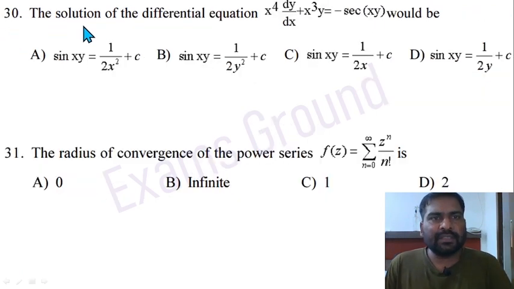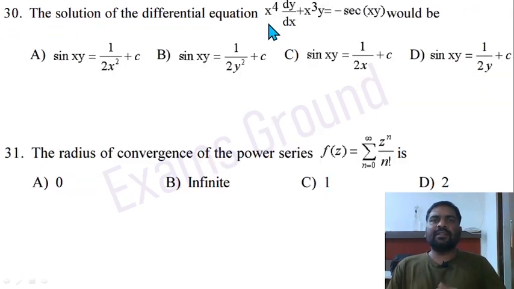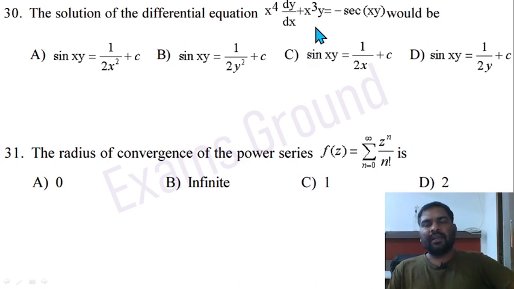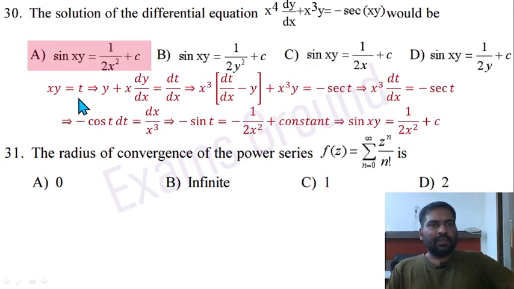Question number 30. The solution of the differential equation x raised to power 4 dy by dx plus x cube y equal to minus sec xy would be. Putting xy equal to t, take the derivative, then y plus x dy by dx is equal to dt by dx. So x dy by dx equal to dt by dx minus y. Put it there and x cube will be remaining here. X cube will be there and here x cube y equal to minus sec t.